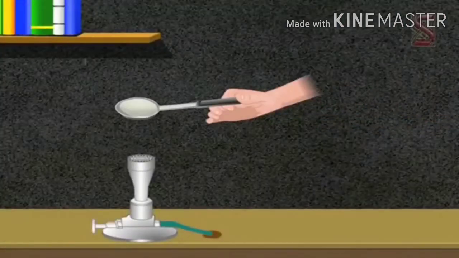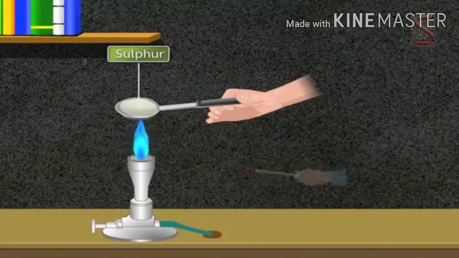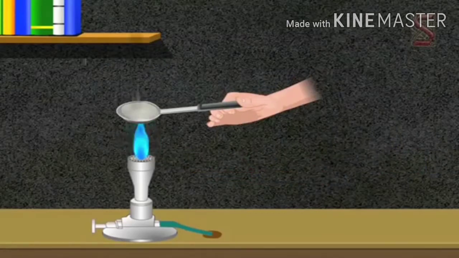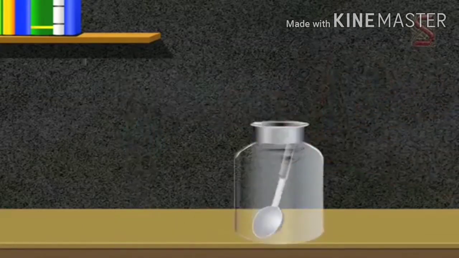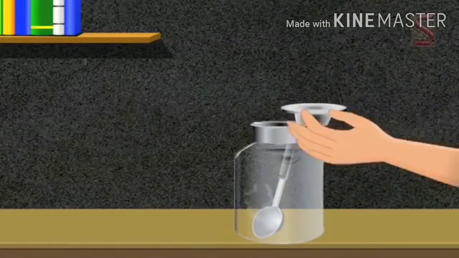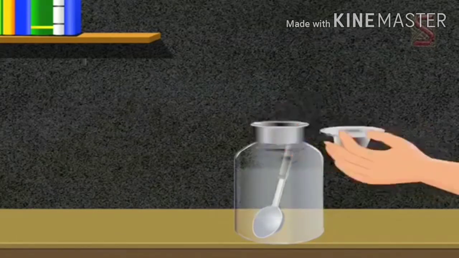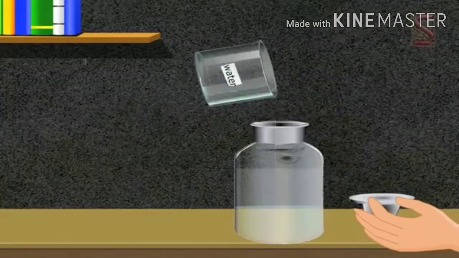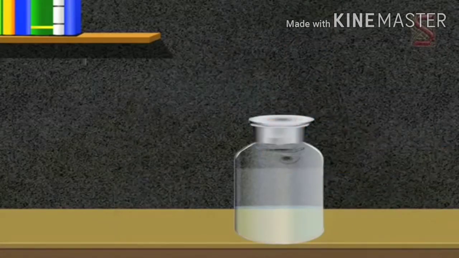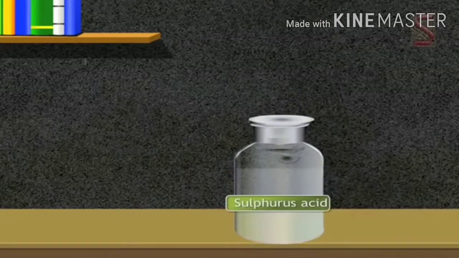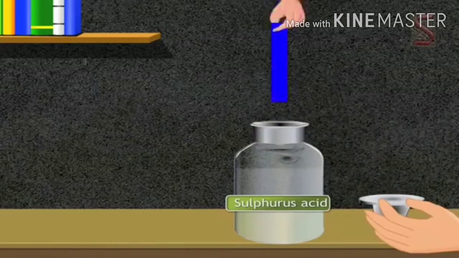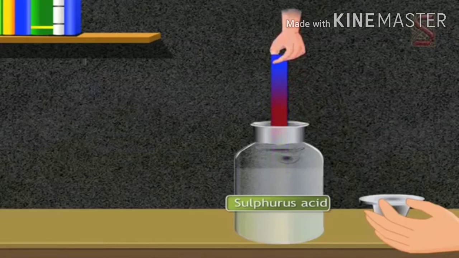Take a small amount of sulfur in a deflagrating spoon and heat it. As soon as the sulfur starts burning, introduce the spoon into a gas jar. Then cover the jar with a lid. To ensure that the produced sulfur dioxide gas does not escape, remove the spoon after some time. Add a small quantity of water into the gas jar and quickly replace the lid. Shake the gas jar well. Sulfurous acid is formed. Now introduce a blue litmus paper which turns red. The sulfurous acid turns the blue litmus to red.